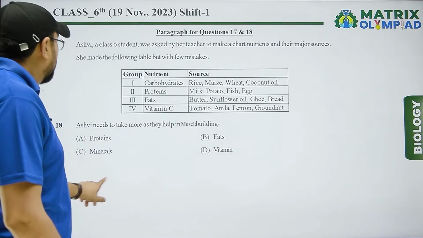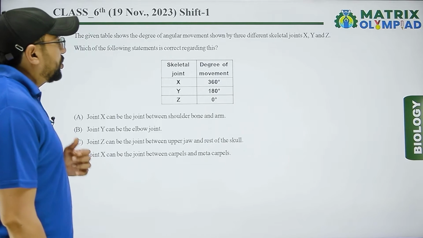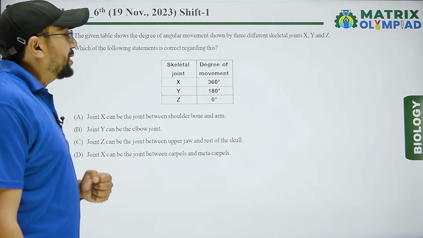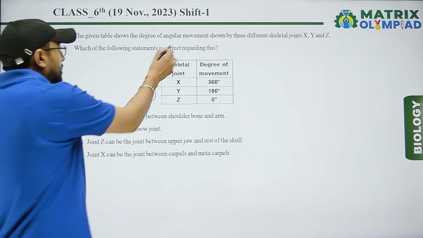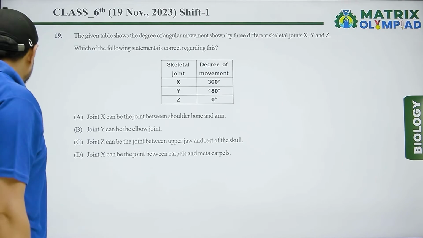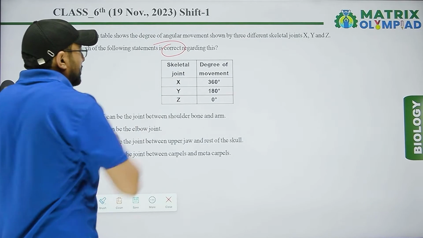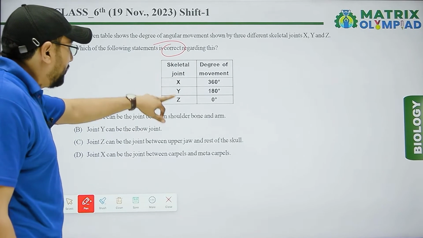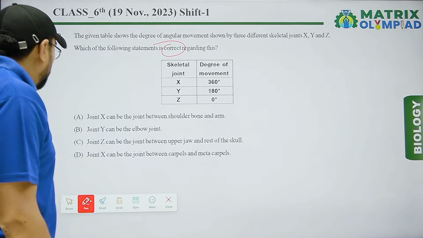Next, the given table shows the degree of angular movement shown by different skeletal joints like X, Y and Z. Which of the following statements is correct? According to this table, skeletal joints X, Y, Z have degrees 360, 180 and 0.